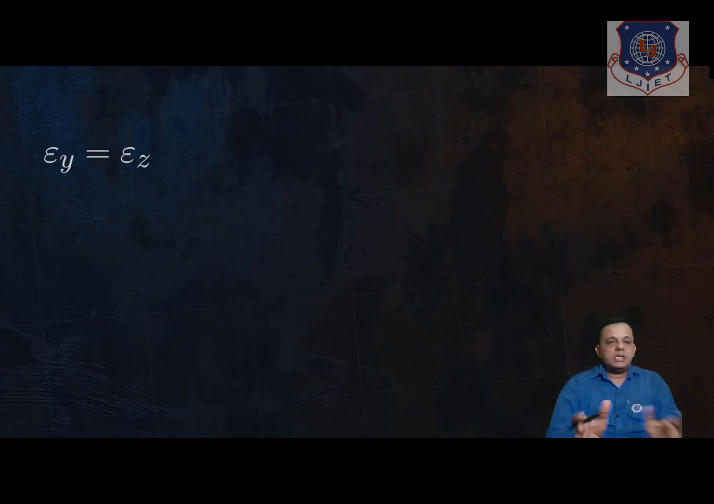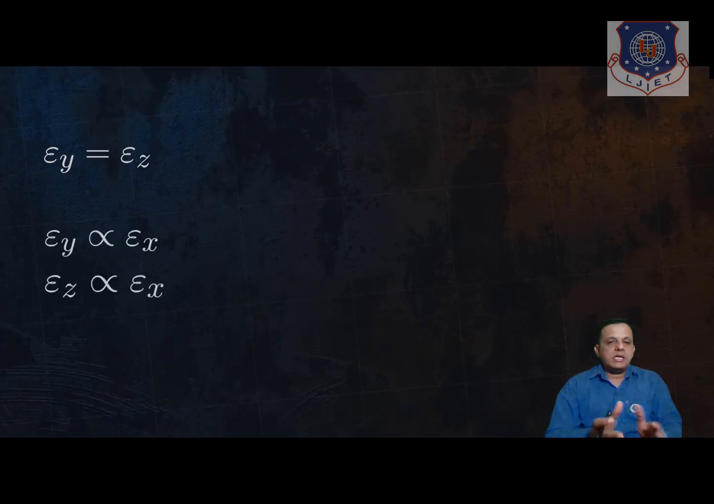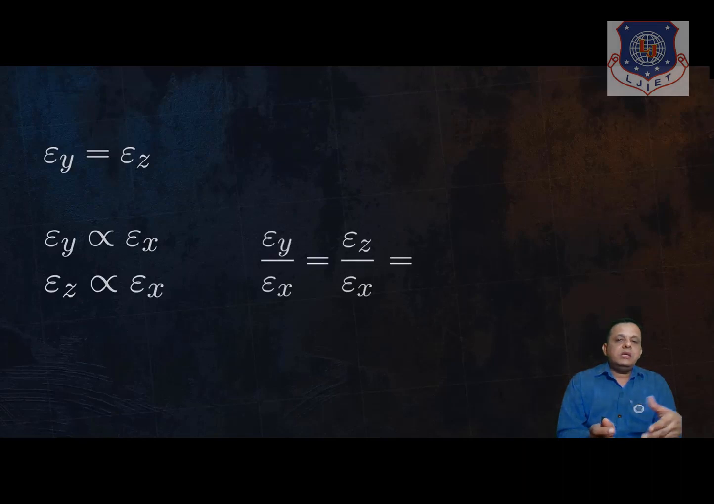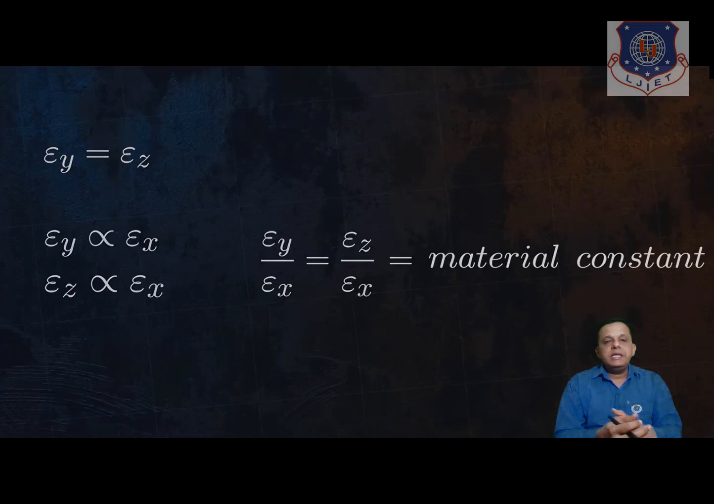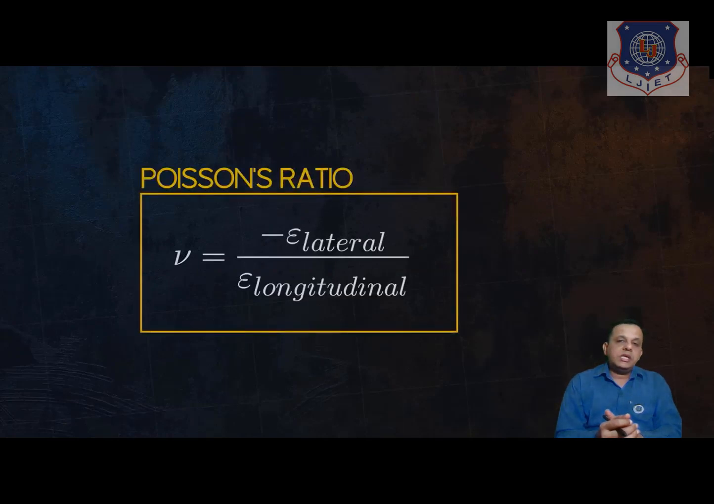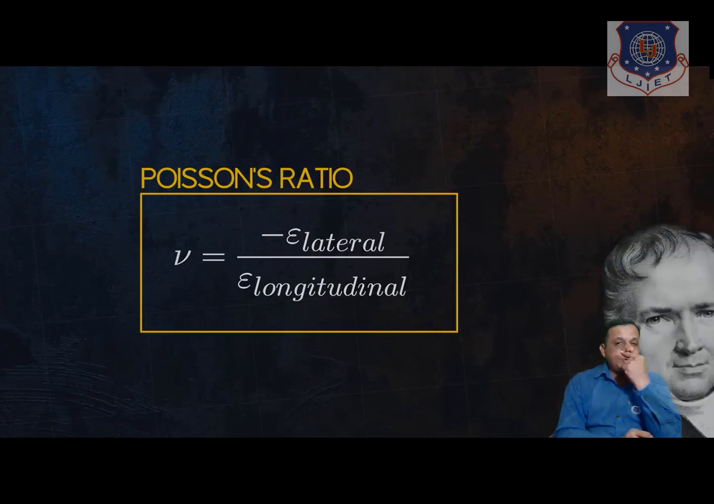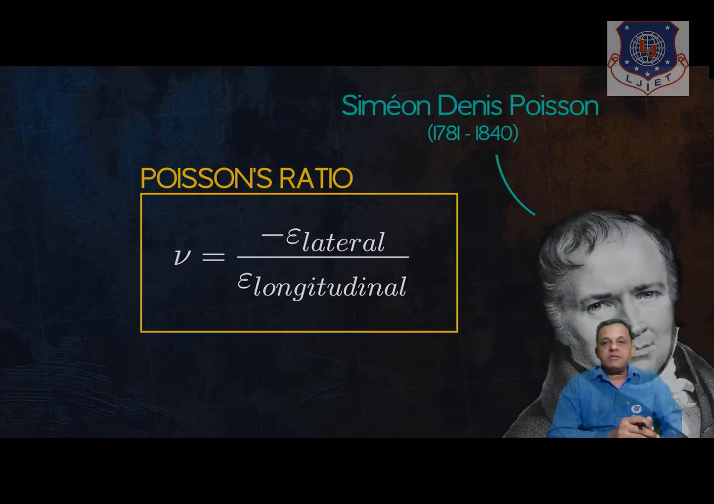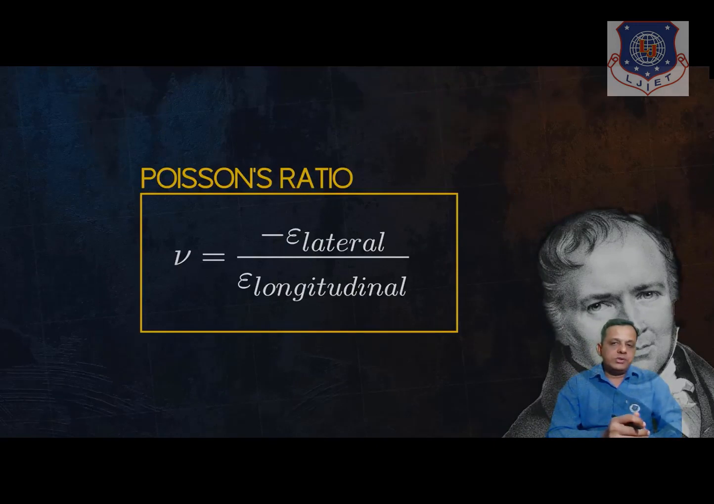So surprisingly, as we understood that epsilon x will be responsible for epsilon y and epsilon z, and for material the ratio remains constant as you see on the screen. Poisson's ratio, that is lateral strain to longitudinal strain, and it's given by Simon Denis Poisson. He was a scientist who introduced this Poisson's ratio.